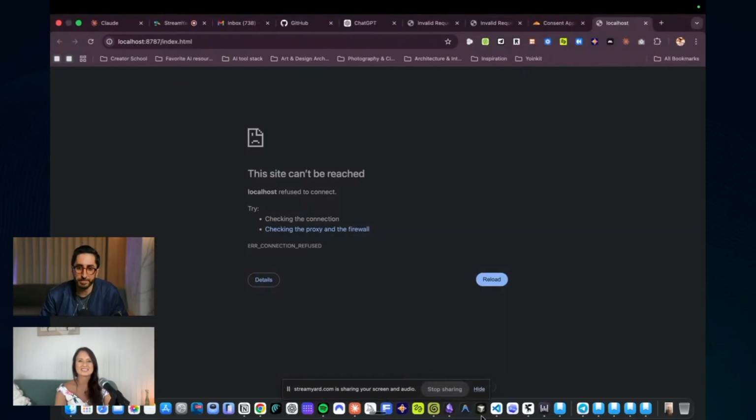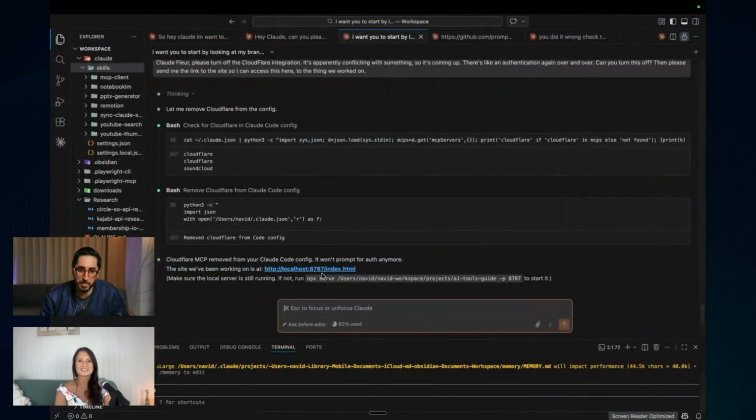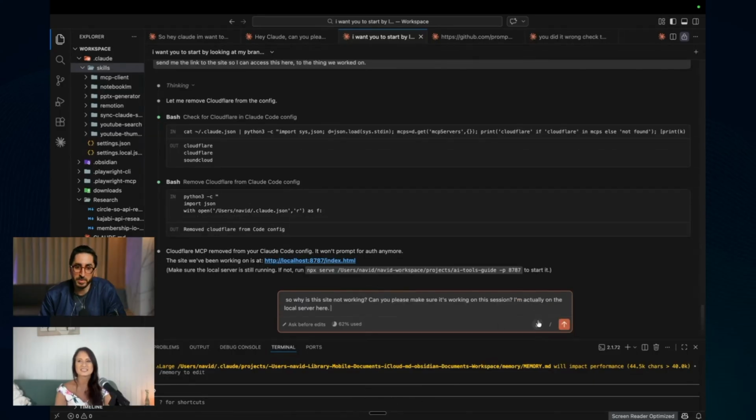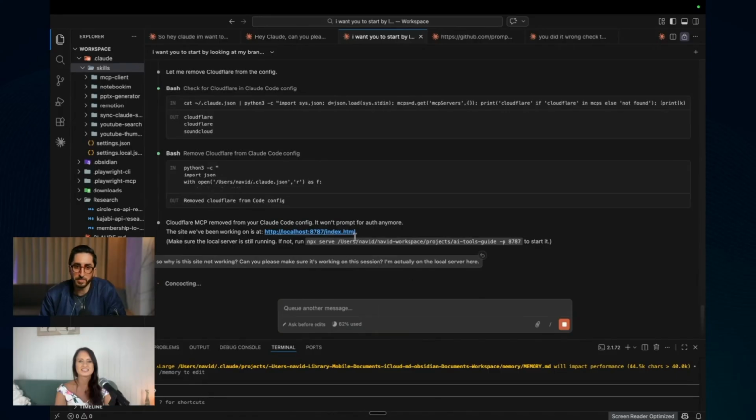Actually, that's another thing that can sometimes happen, because it's hosted locally. So I'm just going to ask, why is this site not working? I'm actually on the local server here, but can you please make sure it's working in this session? Sometimes it's not, because it's all local files, but sometimes it fixes it. It will probably fix it.